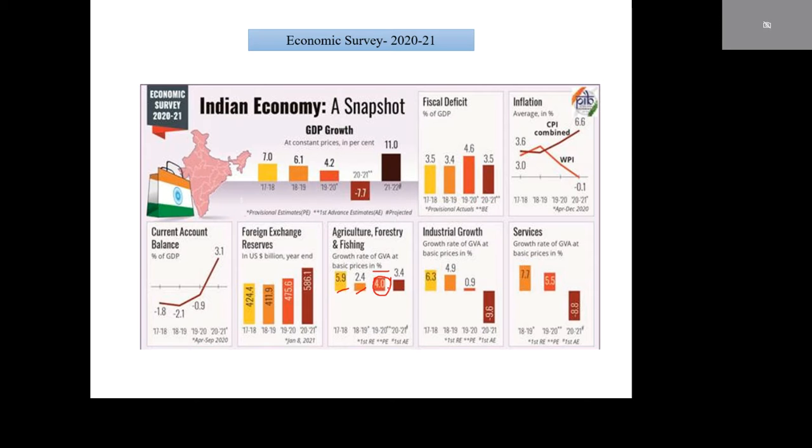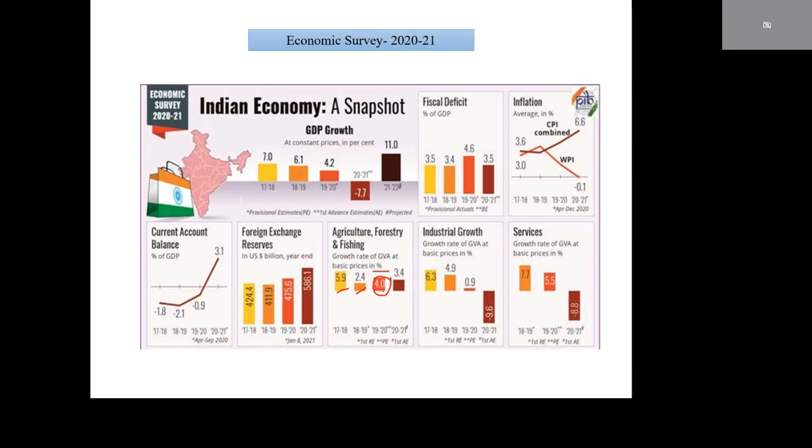During COVID also, the agricultural growth rate, GVA, increases, because most of the agriculture people, the farmers, live in rural areas. Rural areas were not affected by COVID.